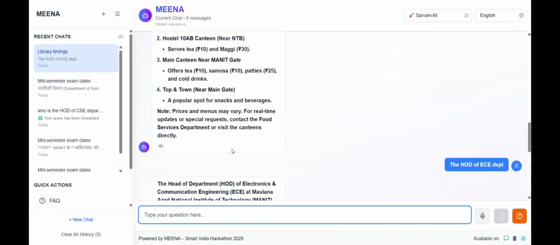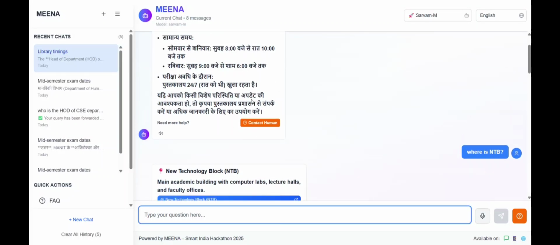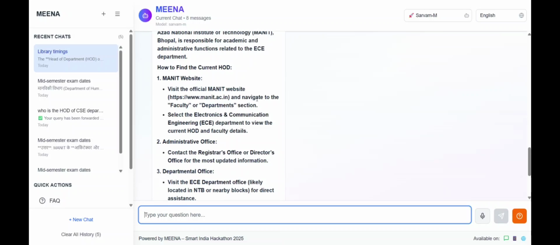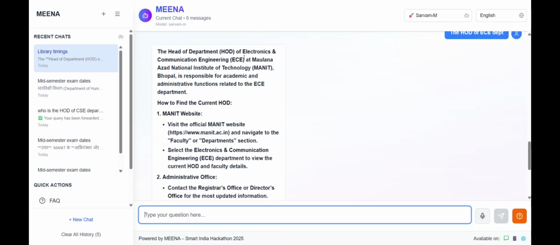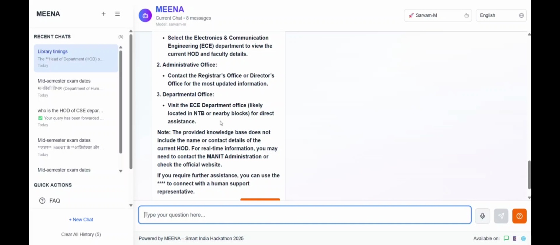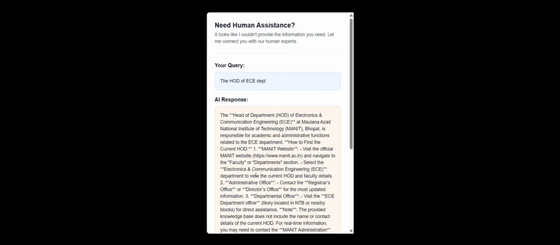There is no contact human button. And when there might be missing data or scope for updating the data, there is a contact human button. Here you can see what the HOD does, but no name or contact detail is provided. So it asks us to use the human support button and contact the human support.